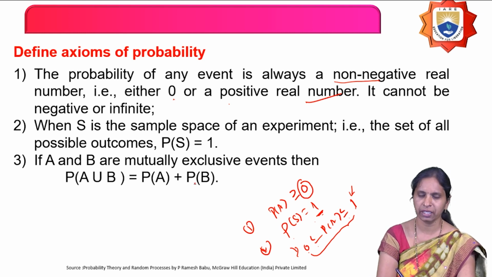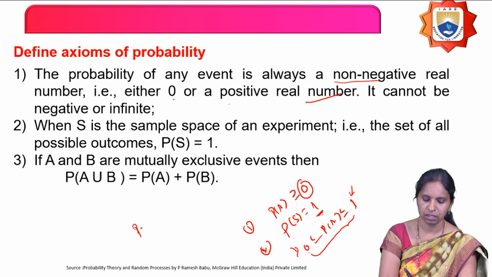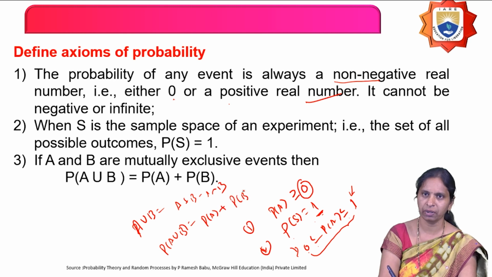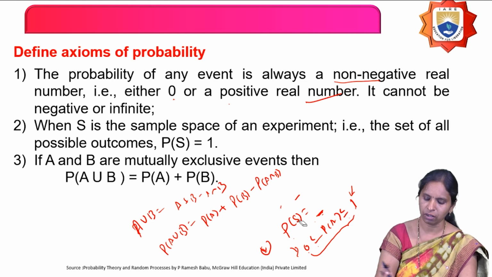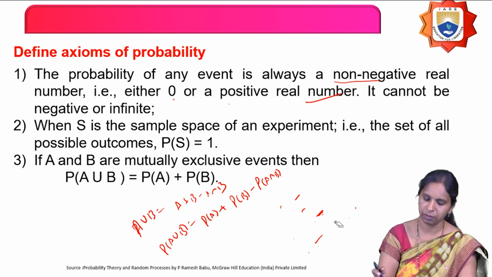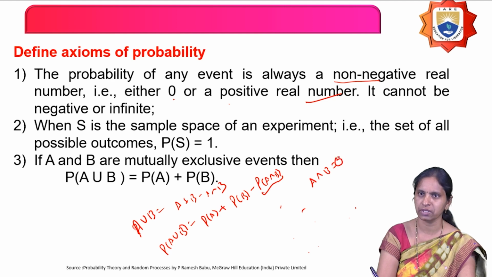And the third axiom of probability is: if A and B are mutually exclusive events, then P of A union B equals P of A plus P of B. Because A union B is nothing but A plus B minus A intersection B. Therefore, P of A union B equals P of A plus the probability of the event B minus the probability of the intersection of those two events. Now, what type of events are given? A and B are mutually exclusive. For mutually exclusive events, A intersection B, they don't have any common elements.